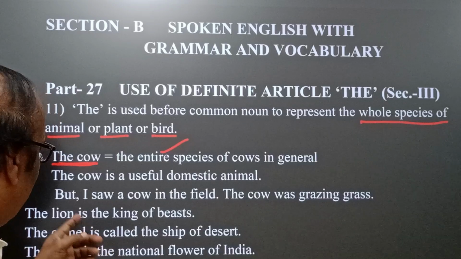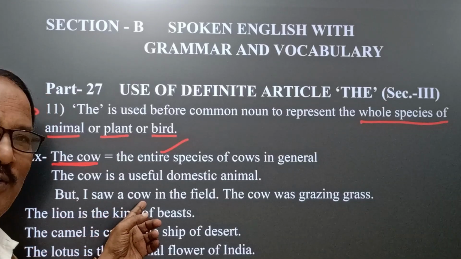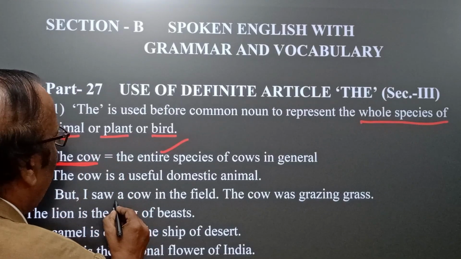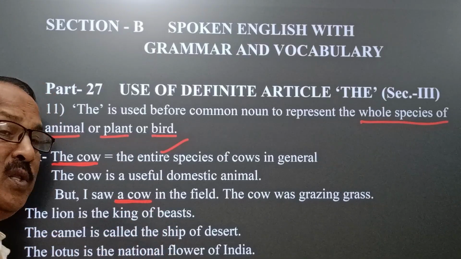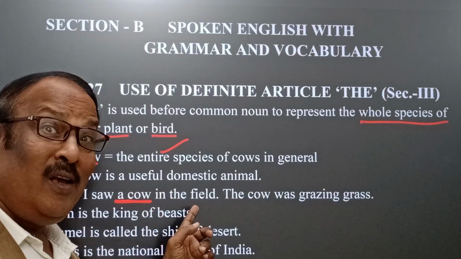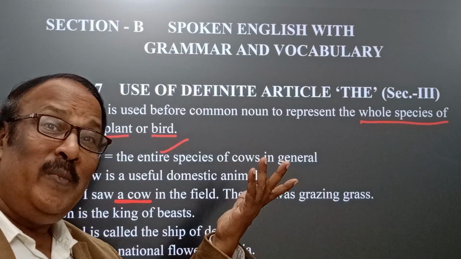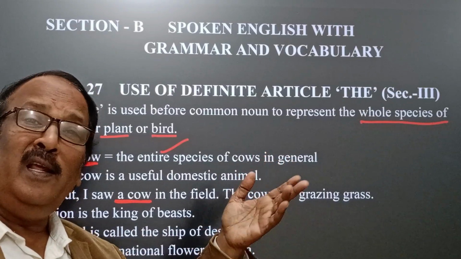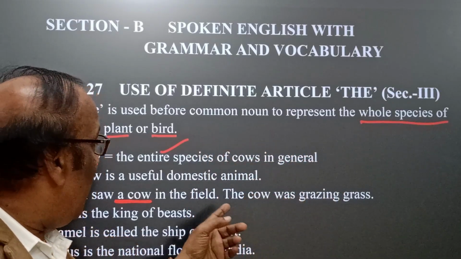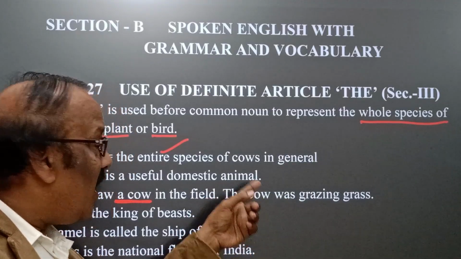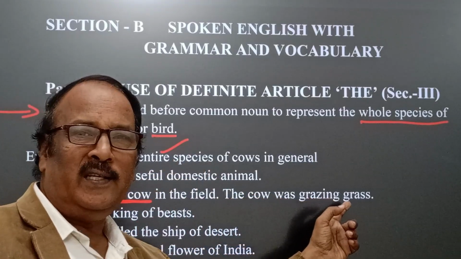But here: I saw a cow in the field. You see, this is the difference. Yes, I saw a cow. A cow means the indefinite article, any cow. And here, the cow, that definite cow, was grazing grass.